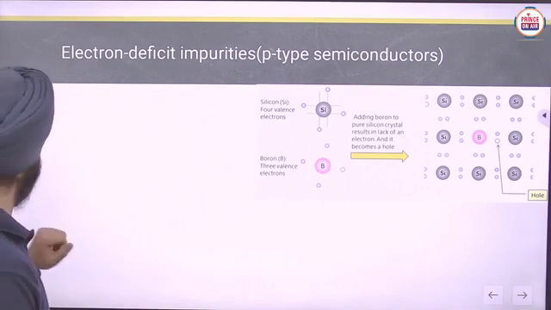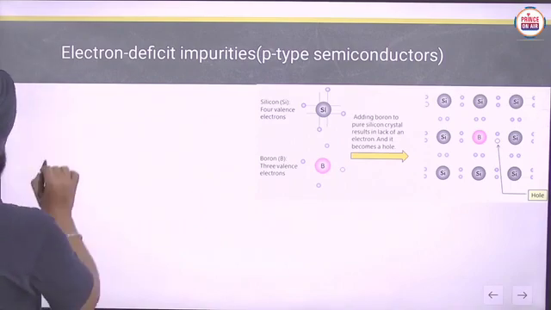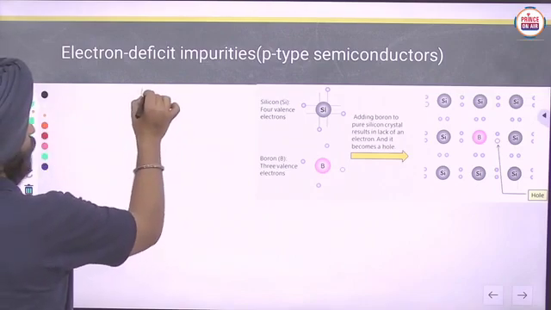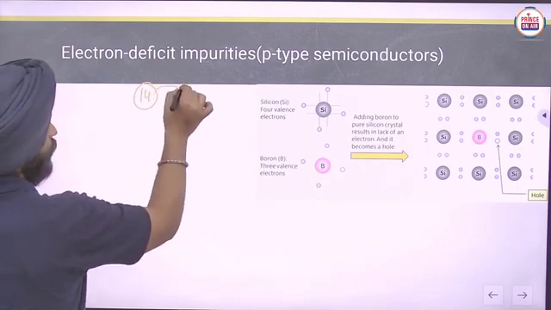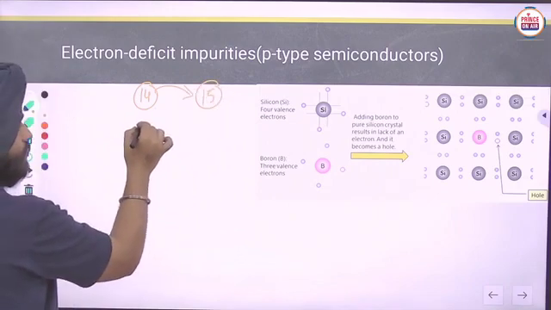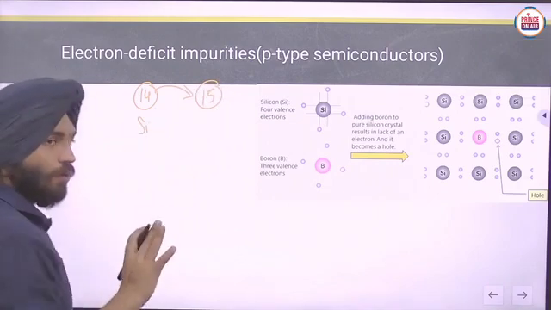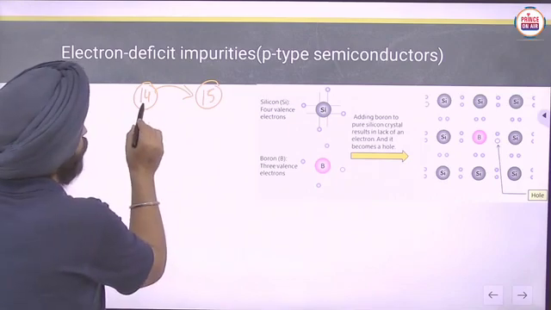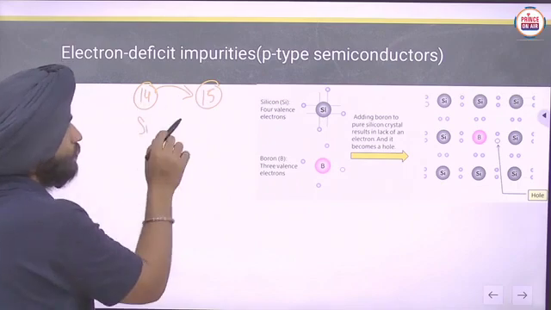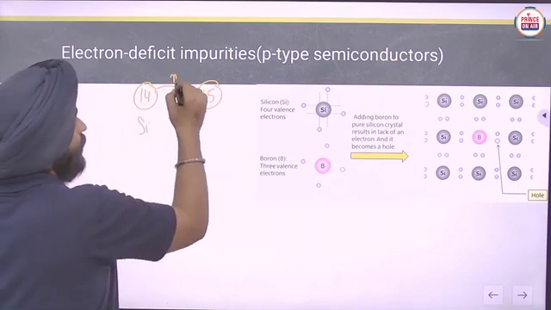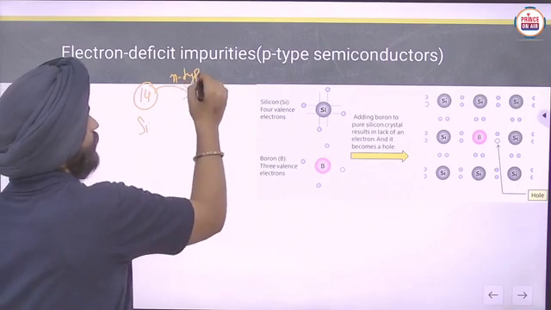So if you have group 14, like silicon and germanium, and you join it with group 15 elements, that will show electron-rich impurities, meaning N-type semiconductors will form.